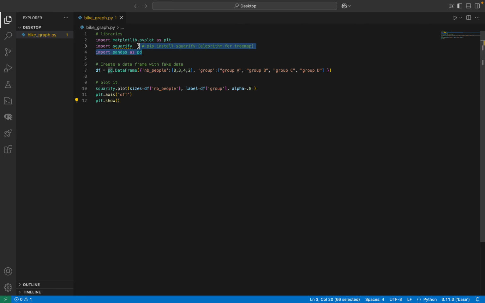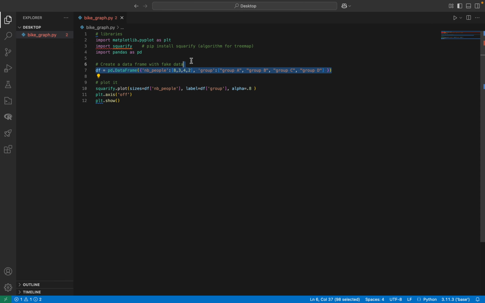As you can see, it also uses Squarify and Pandas. Pandas is just to process the data, and Squarify is just to get the actual squares in place so you can plot them. But it's still all done through, obviously, Matplotlib. So the first thing we need to change is we need our data in.